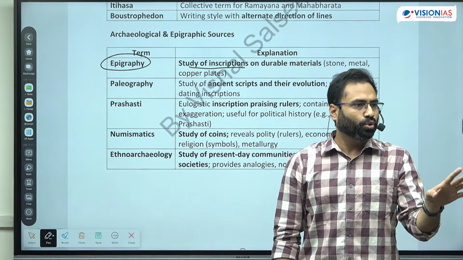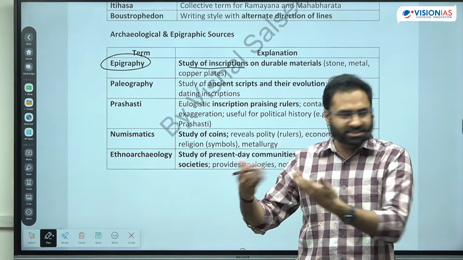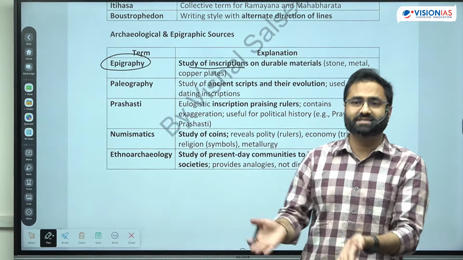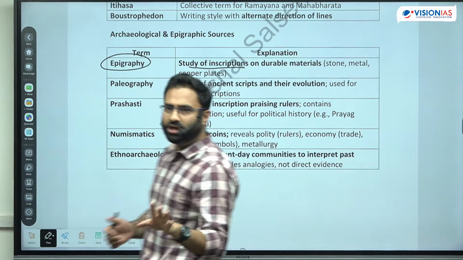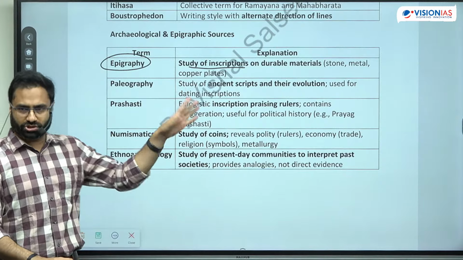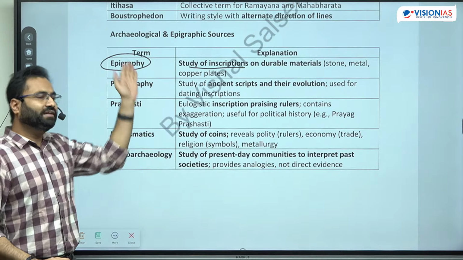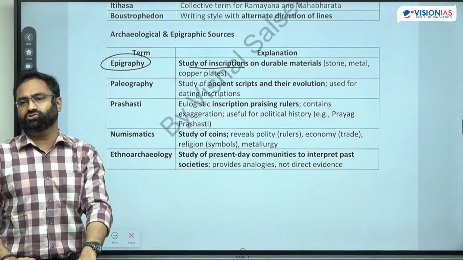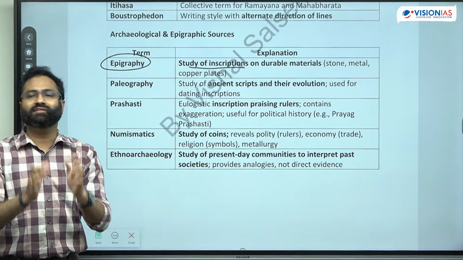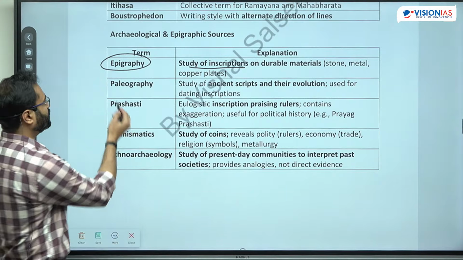But then, who is writing these inscriptions? Generally those people who are patronized by that ruler. So chances are that they could be biased. Yes or no? So that's why whenever we are interpreting history, it is not the sole source. There may be multiple other sources. Scriptures may be one, inscription is there, then there are many other things which you are eventually going to collaborate, and then the decoding of history is done. Okay? So inscription is one of the prominent ones.